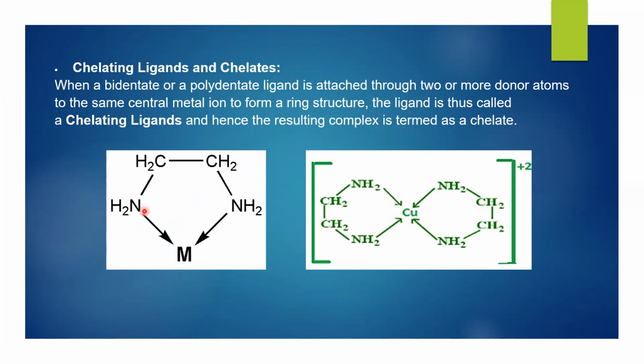Here we have different examples. M can be any central metal ion of the transition metals, that is the d block metals. So here the example is ethylene diamine, which has two coordination sites, and both the coordination sites are attached with the central metal ion. And here we go with the example, that is copper bis(ethylene diamine), because two ethylene diamine are there. It is an organic ligand, so we use bis instead of di.